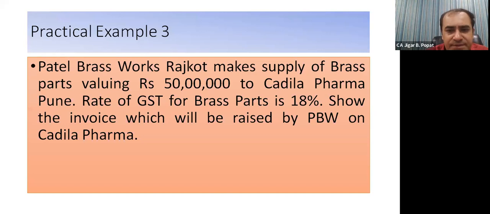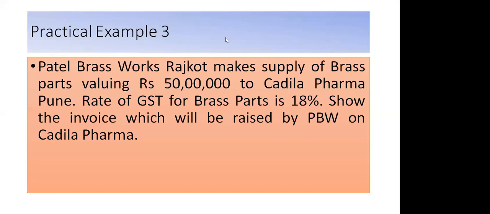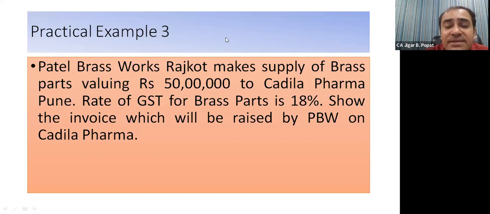Now analyze, see friends. Here for Patel Brass Works, it is which type of supply? Outward supply. Yes, outward supply. It is outward supply. And the tax collected by supplier and deposited to government is called output tax. So the tax on outward supply is known as output tax.